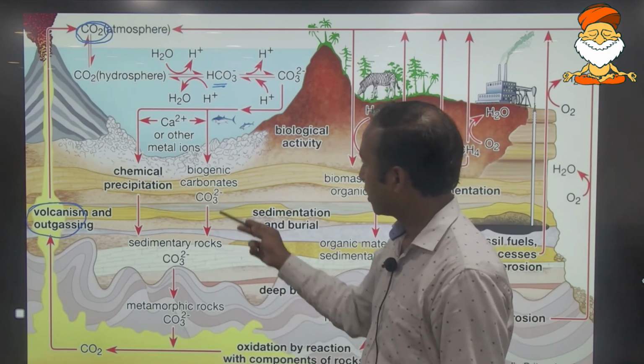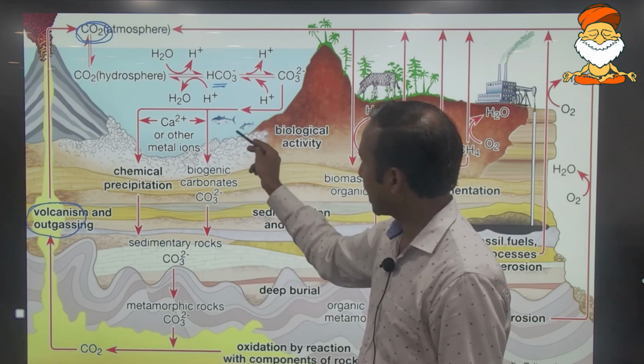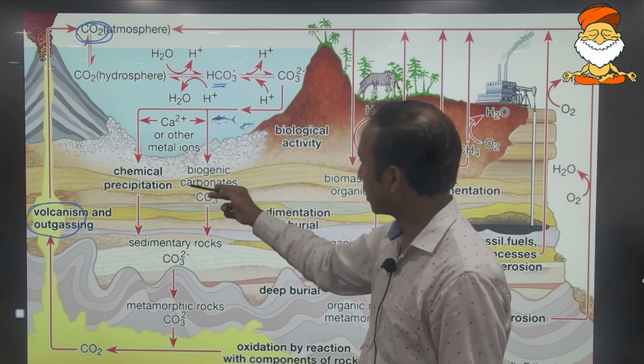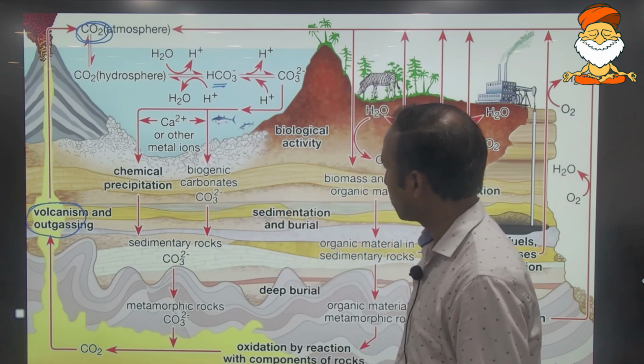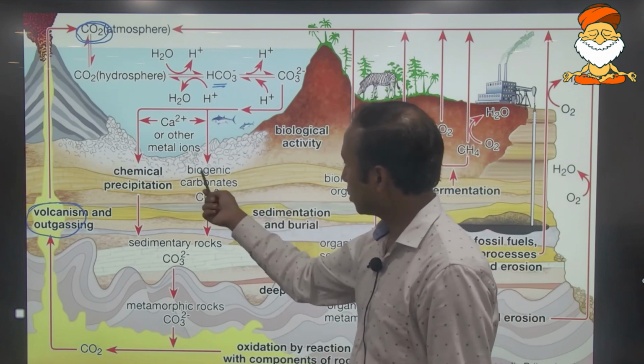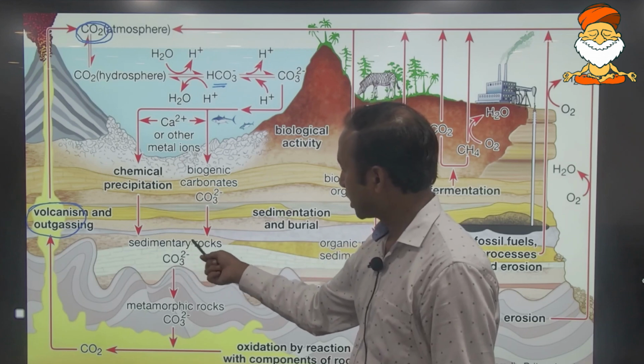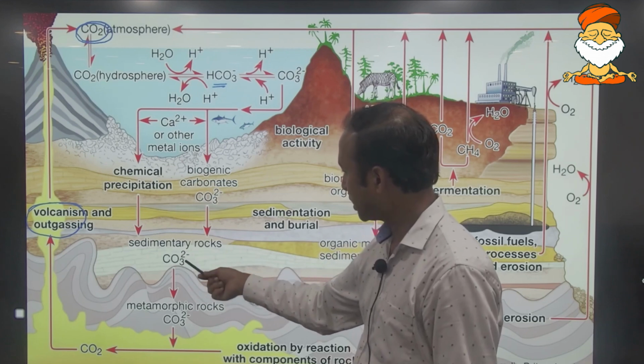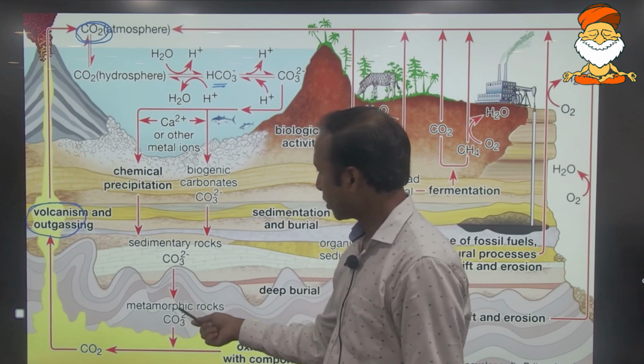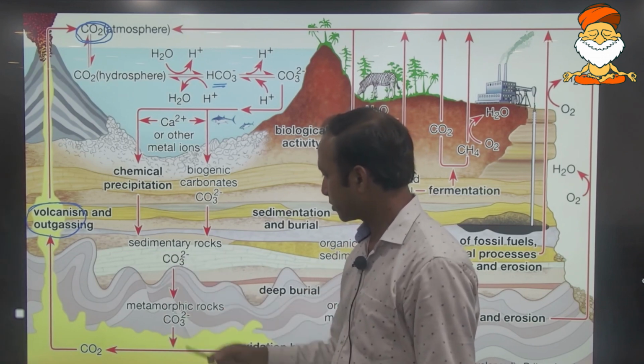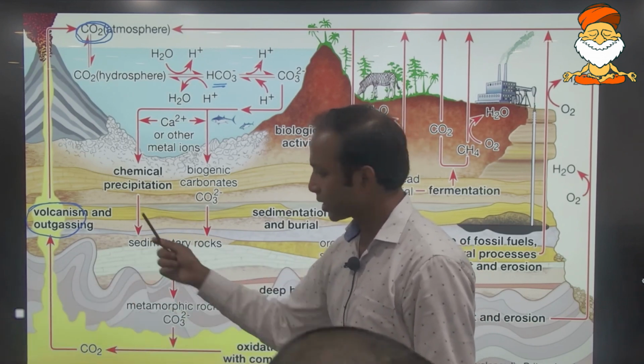Okay, and when these organisms die out, again through the chemical precipitation or through the biogenic carbonates, it will form part of the sedimentary rocks, carbonates, and through that the metamorphic rock or the igneous rock, whatever. Okay, again from here the rock cycle will start.